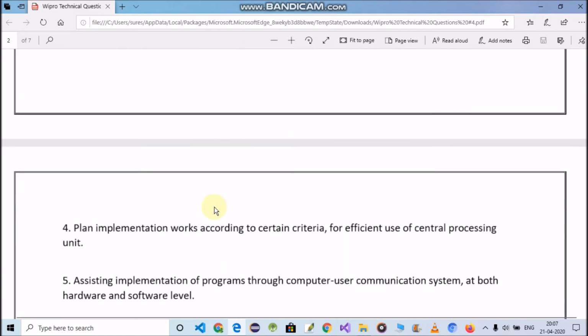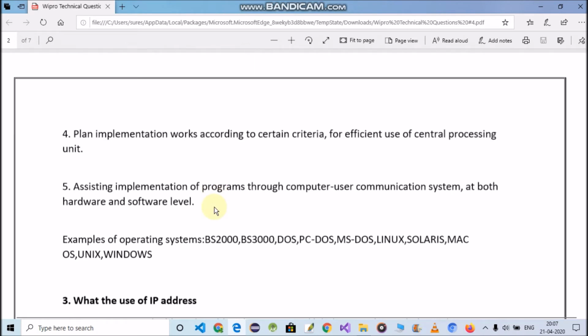And fourth one is plan implementation work according to certain criteria for efficient use of the central processing unit. Fifth one is assisting implementation of programs through the computer users' communication system at both hardware and software level. Examples of operating systems are BS2000, BS3000, DOS, PC-DOS, MS-DOS, Linux, Solaris, Mac OS, Unix and Windows.